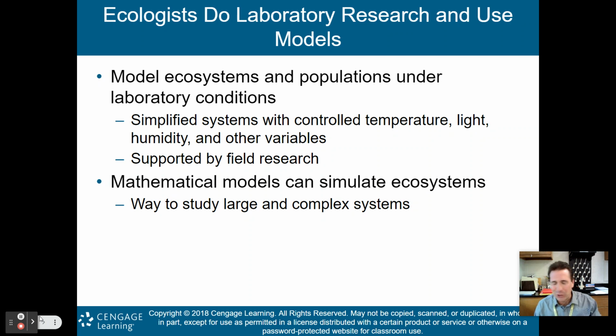All right, so that concludes my lecture on Chapter 3, Ecosystems. What are they and how do they work? And as always, thanks for listening.